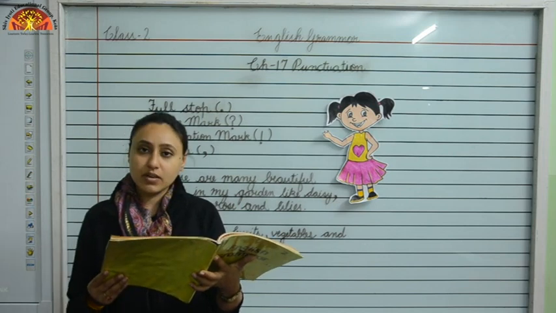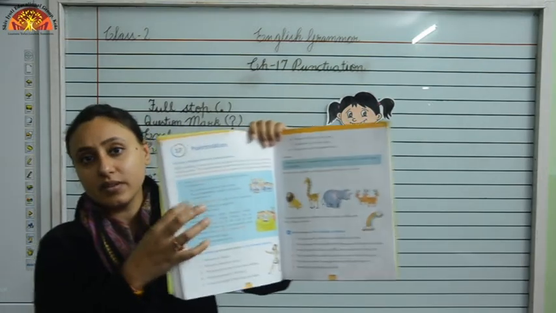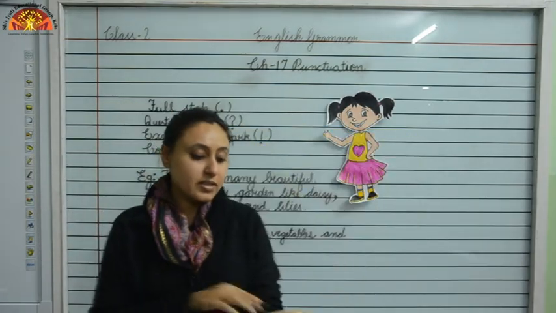Now children, we will read some rules from the book. So open your book, take out page number 72. There is a blue box on page number 72. Look over here. Okay. We will read.